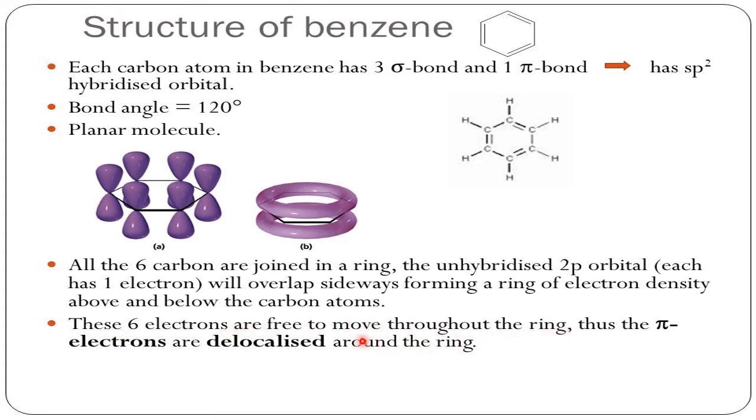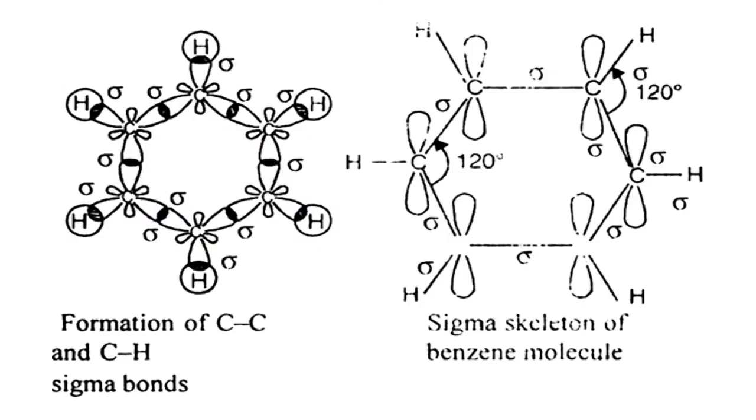Thus, the pi electrons are called delocalized around the ring. Delocalized means they keep moving inside the ring. They are not fixed, not localized to a particular point. So only sigma bonds are localized, whereas pi bonds are delocalized. They keep moving around the nucleus.